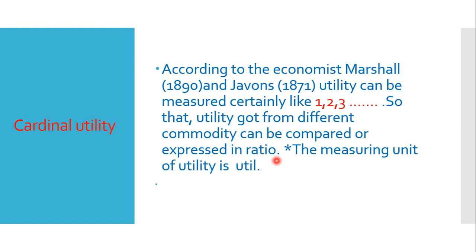In this way, by the price, utility can be measured cardinally, like 1, 2, 3, 4, so that utility got from different commodities can be compared or expressed in ratio. And I have written here again what I told many times, that the measuring unit of utility is called util.